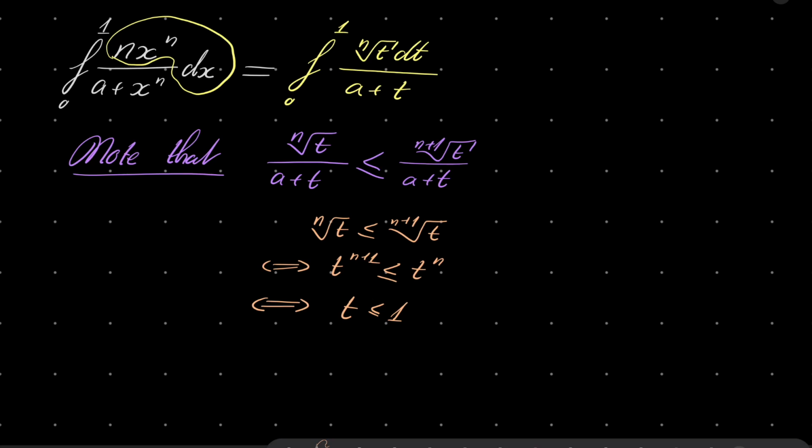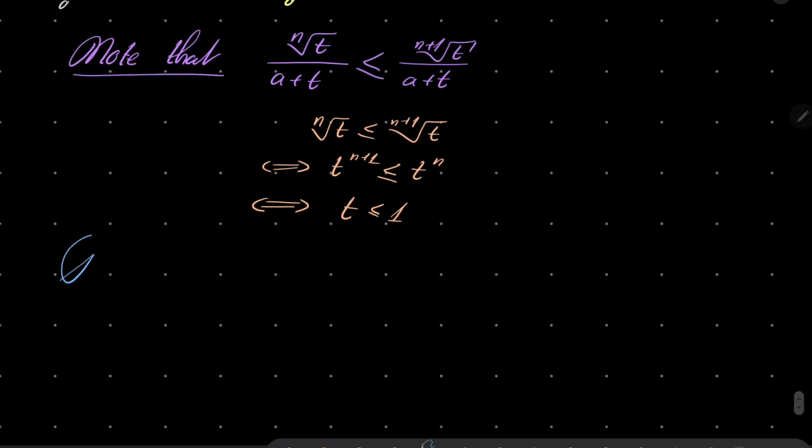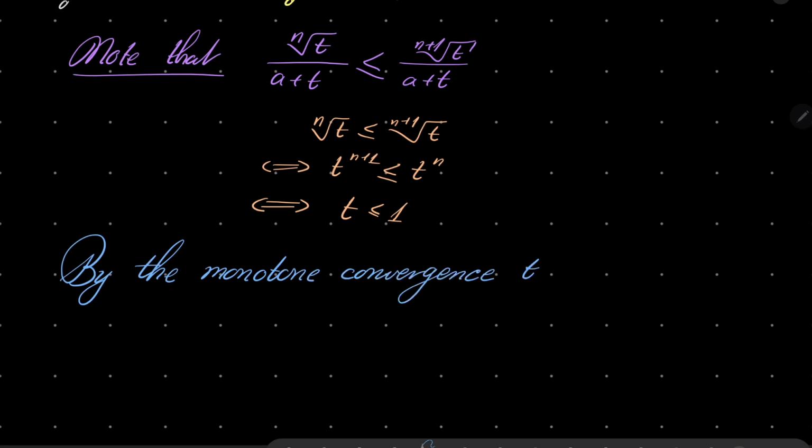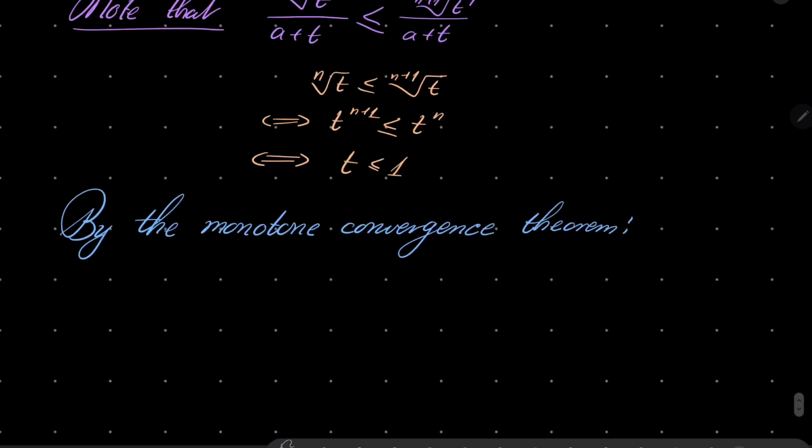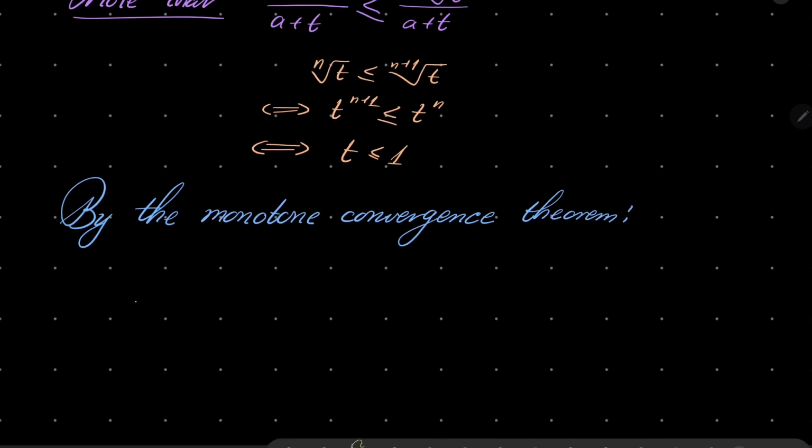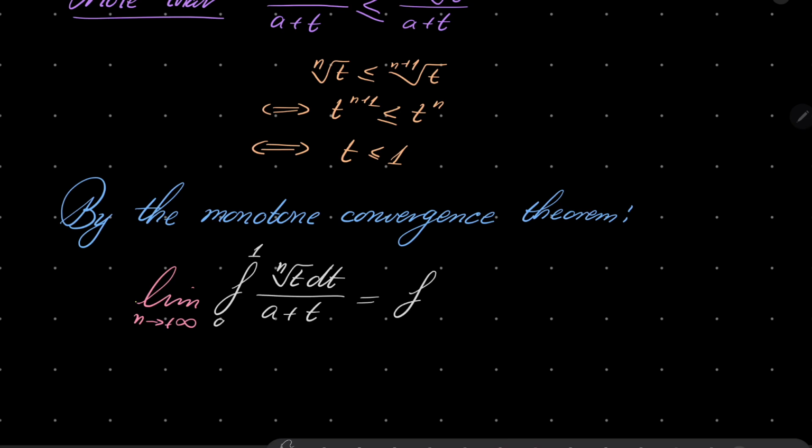So, by the monotone convergence theorem, we can put our limit inside. So, limit as n goes to infinity of the integral from 0 to 1 nth root of t dt over a plus t, we can take this limit inside.